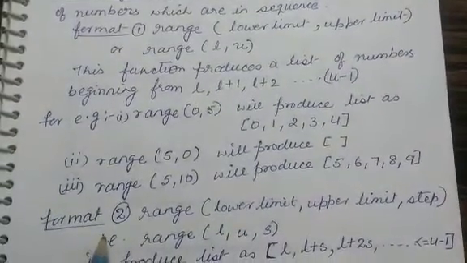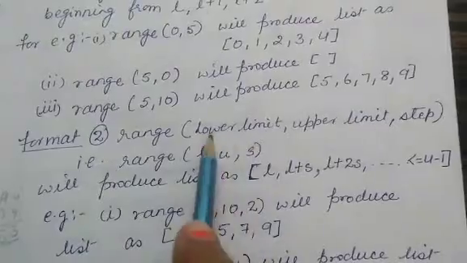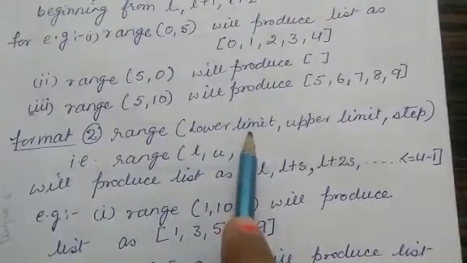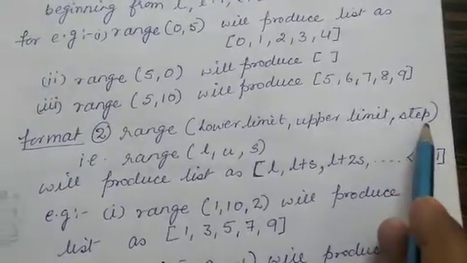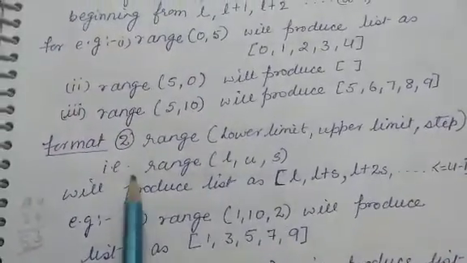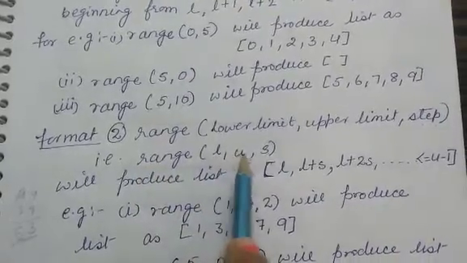The second format of using range function: you can use range with three numbers. First number will become lower limit, second number will become upper limit and third number will become the step. So it can be written as range(L, U, S).